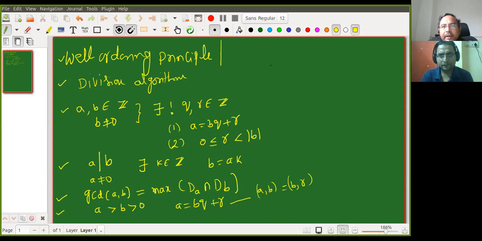And then later we defined the main theorem, called Bezout's identity. Can some of you tell me, what is Bezout's identity?